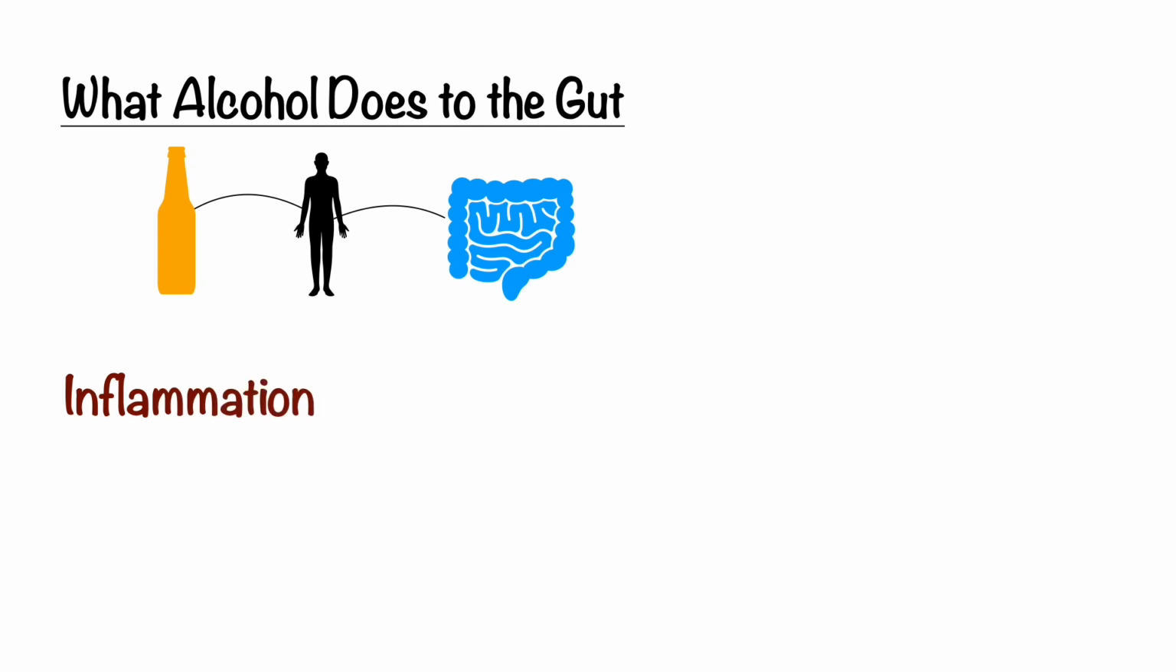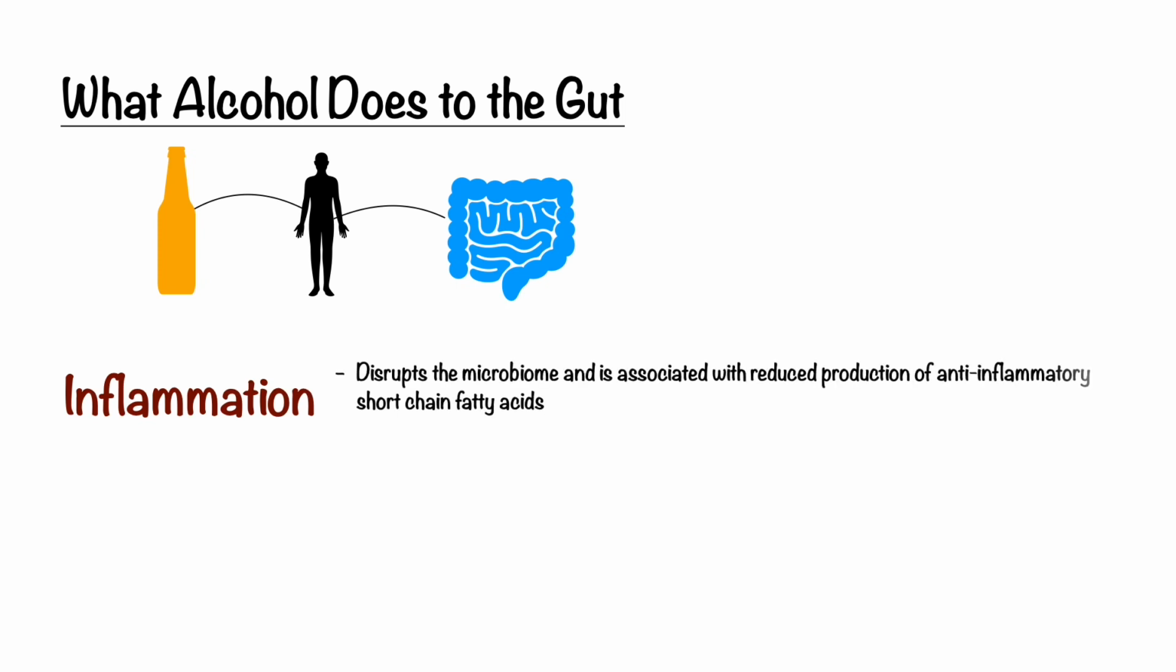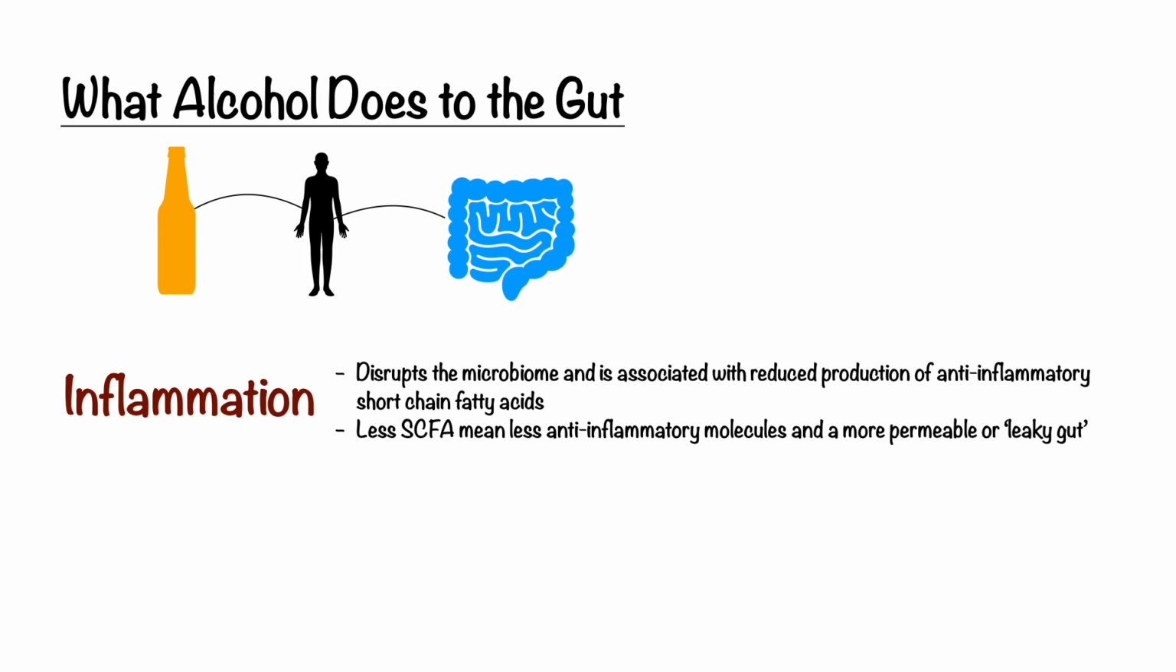We can split it up into a few categories. Inflammation is the first thing. It disrupts the microbiome. It's associated with reduced production of anti-inflammatory short chain fatty acids. Those are very important. And that causes a more permeable, leaky gut. This is particularly important because too much inflammation in turn can trigger an increase in bodily inflammation, which causes a lot of trouble.